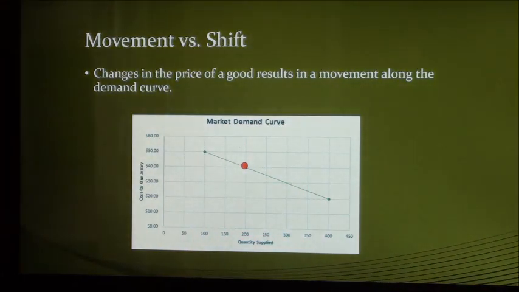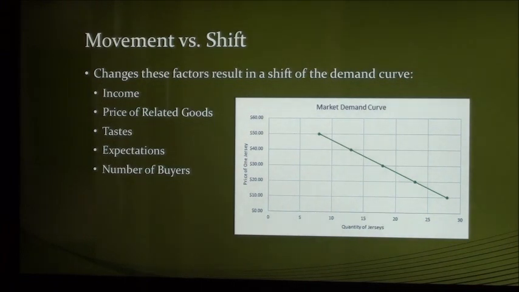Before we move on to supply concepts, it is important to note the difference between a movement along the demand curve and a shift in the demand curve. Using our example, when there is a change in the price of Packer jerseys themselves, but all other factors are held constant, there is a movement along the demand curve that represents a change in the quantity of jerseys demanded. On the other hand, when one of these variables changes, the demand curve will shift either to the left or the right to reflect changes in demand for the good.